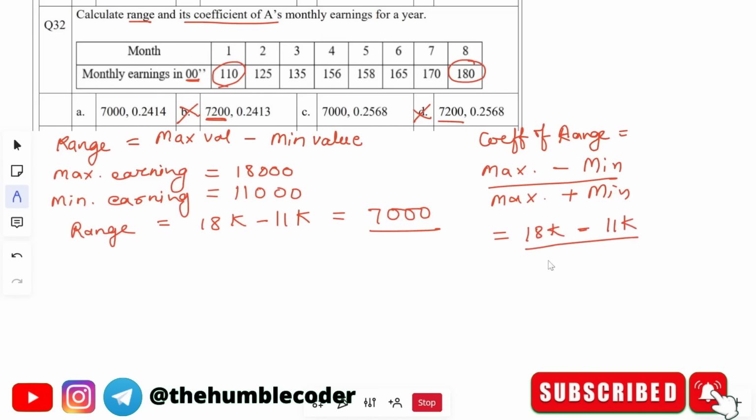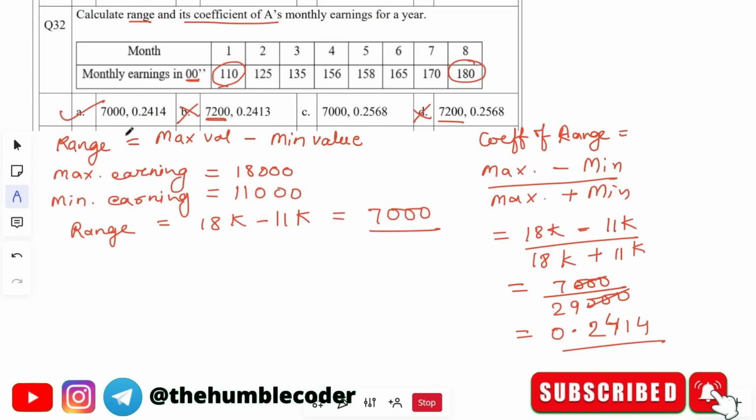In the same way, at the bottom we will write 18k plus 11k. So 18k minus 11k is 7,000, and 18k plus 11k is 29,000. So 7 by 29, if you solve it, you will get 0.2414. So we have range as 7,000 and coefficient as 0.2414, which is option number A. That is why the correct answer in this case is option A.